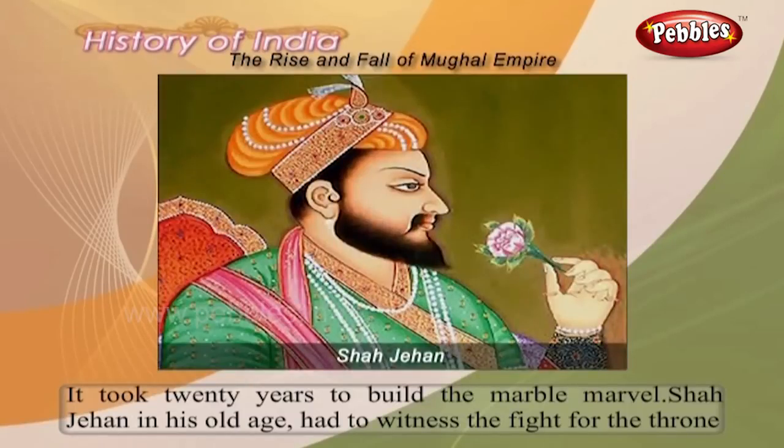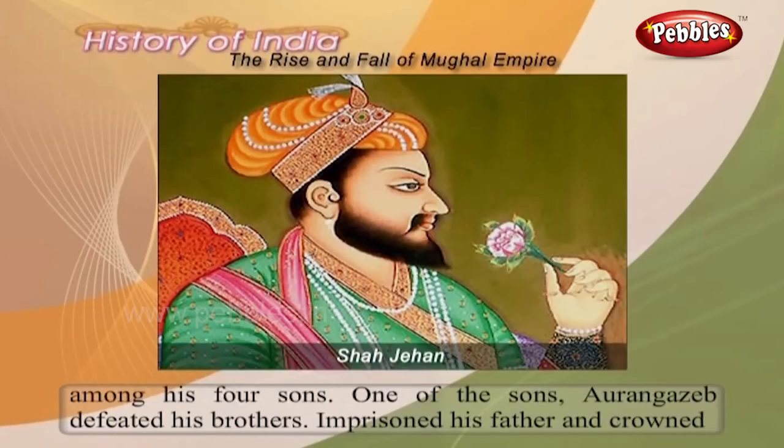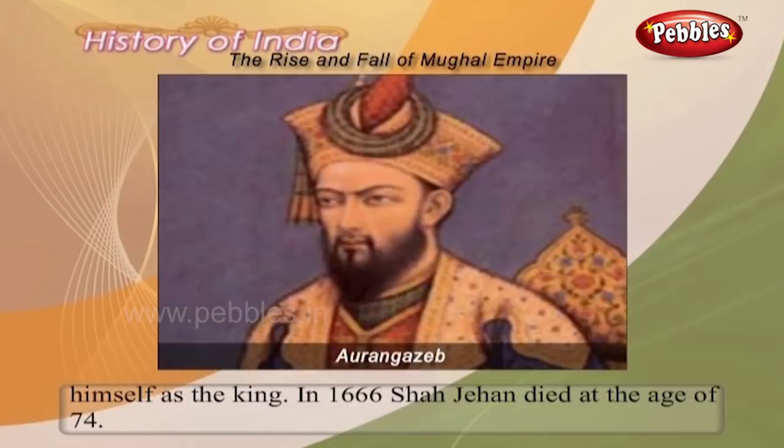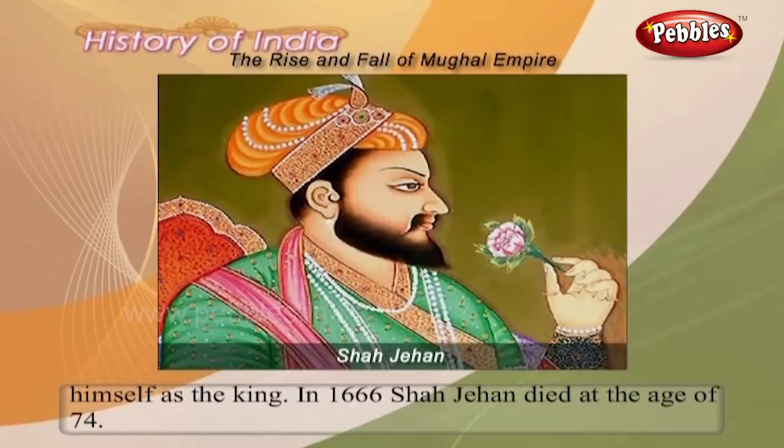Shah Jahan in his old age had to witness the fight for the throne among his 4 sons. One of the sons, Aurangzeb, defeated his brothers, imprisoned his father and crowned himself as the king. In 1666, Shah Jahan died at the age of 74.